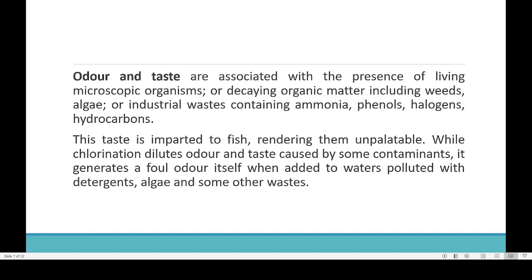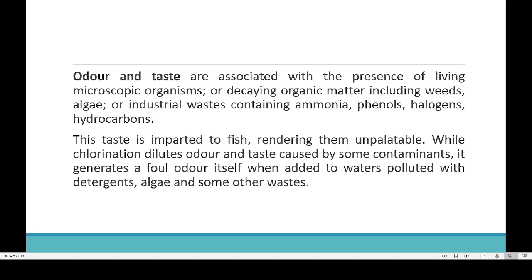So this is an idea of turbidity. Then odor. Odor means smell, odor and taste of the water. One cause is the presence of living microorganisms. For example, you take water from a polluted stream. The smell may not be very appealing. The smell may not be suitable for drinking. So that is odor or smell.